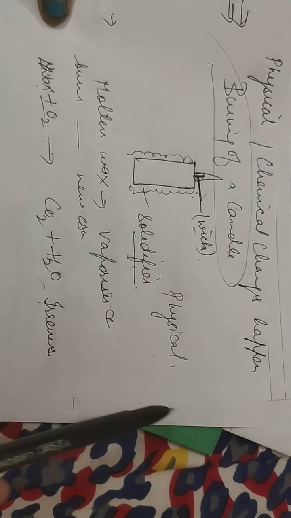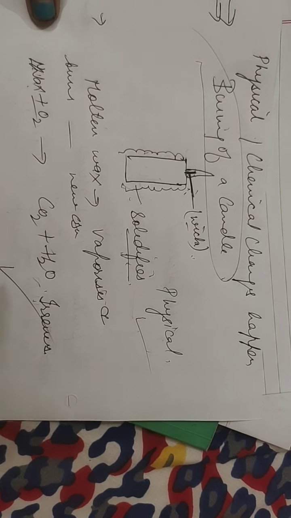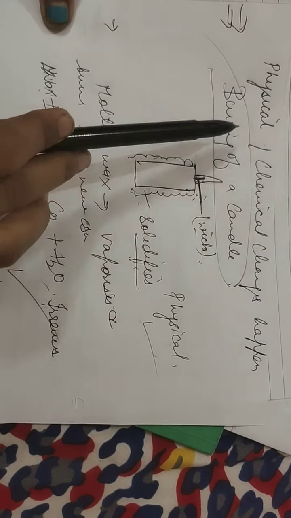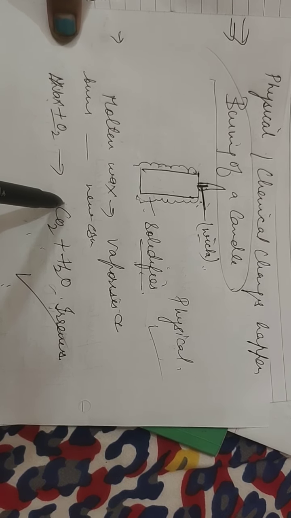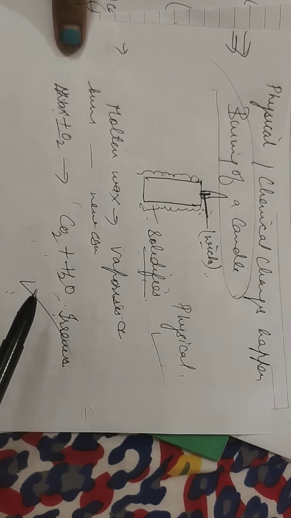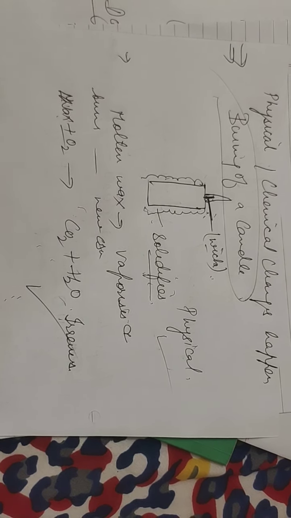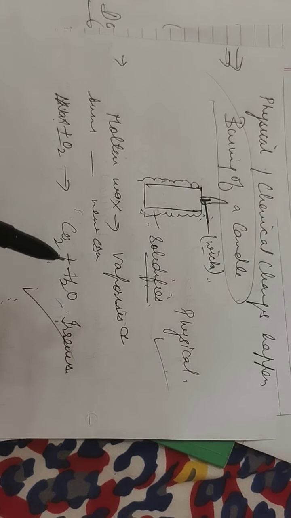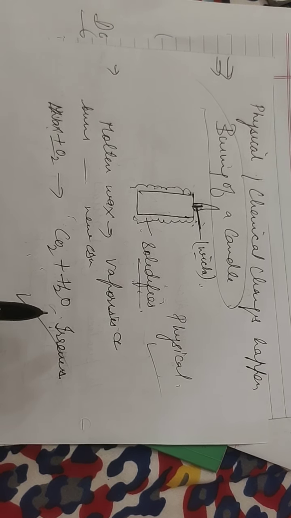In the burning of a candle, physical change takes place and chemical change also takes place. That is why we can say that physical and chemical change sometimes happen together, and the burning of a candle is a major example that involves both. I hope it's clear to everyone. It's a very important question, how physical and chemical change happen together.